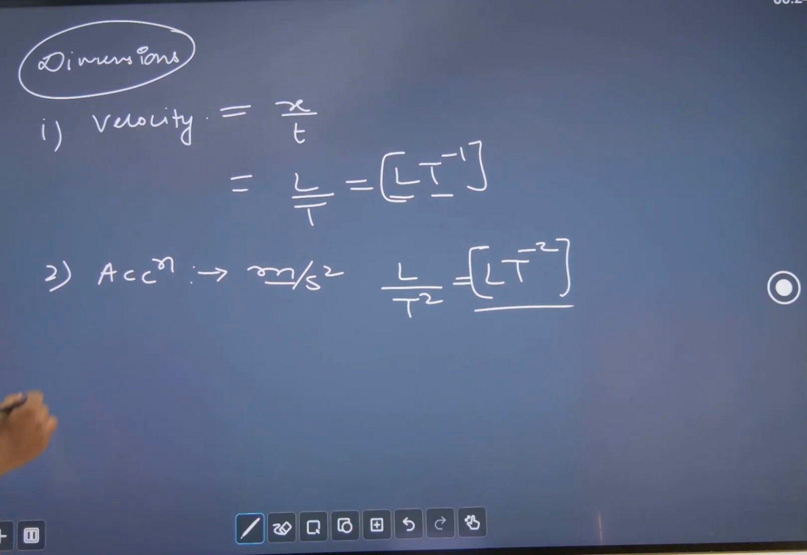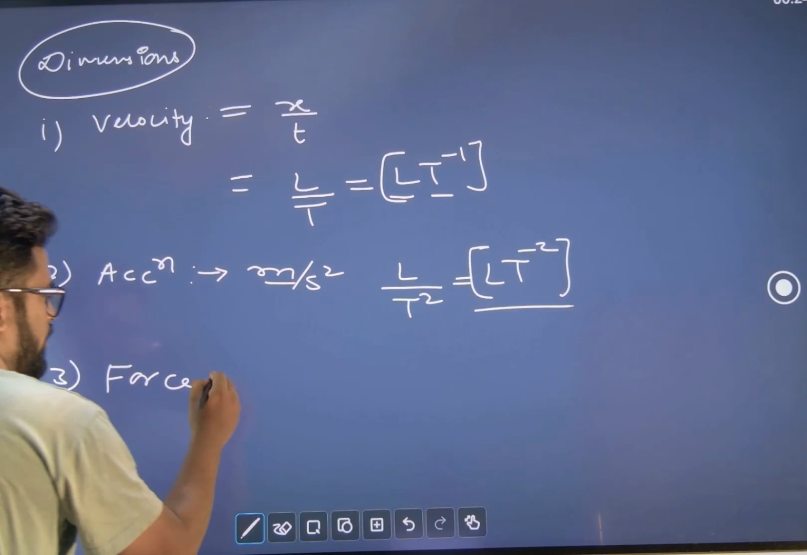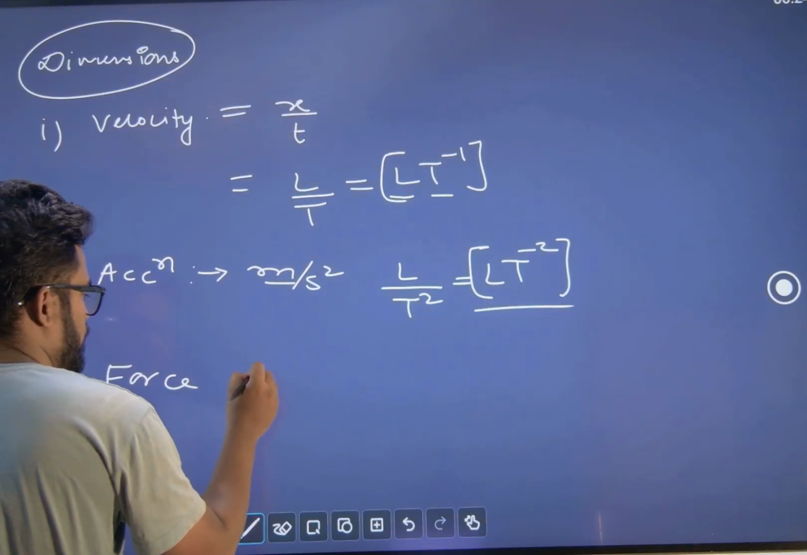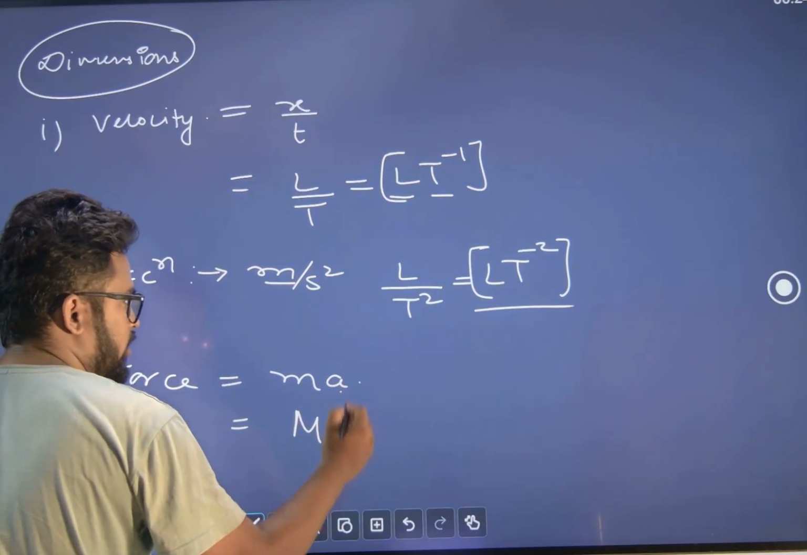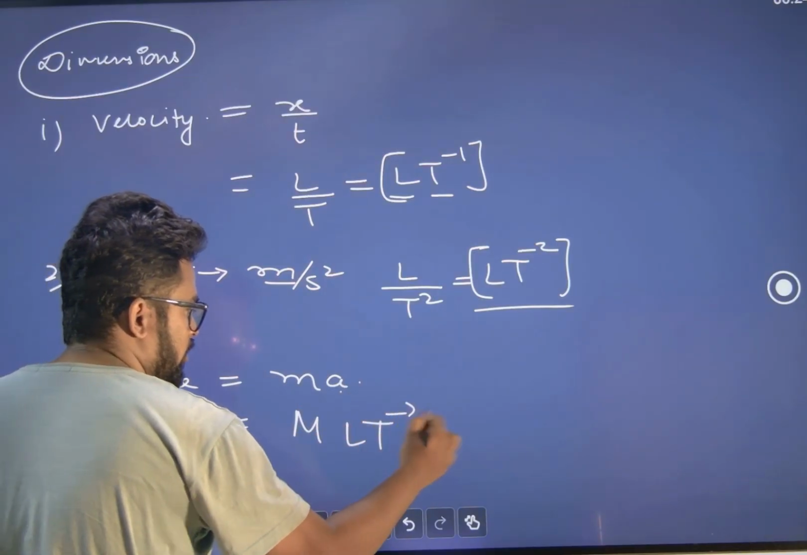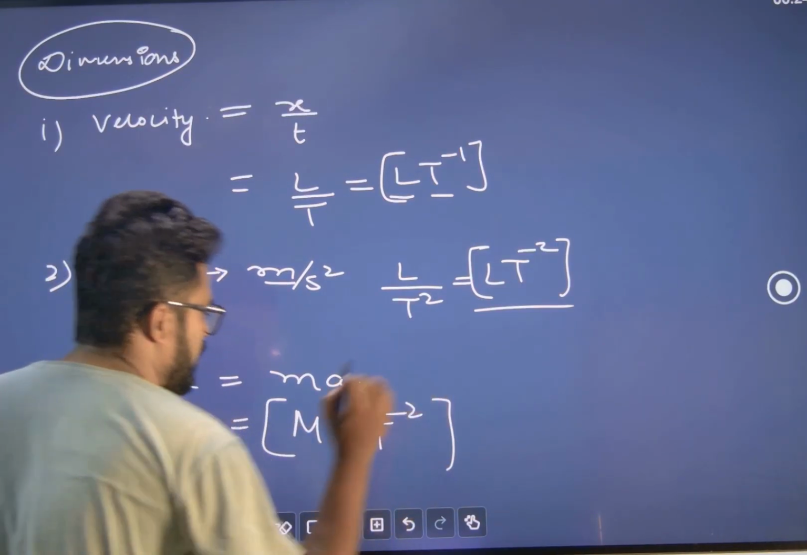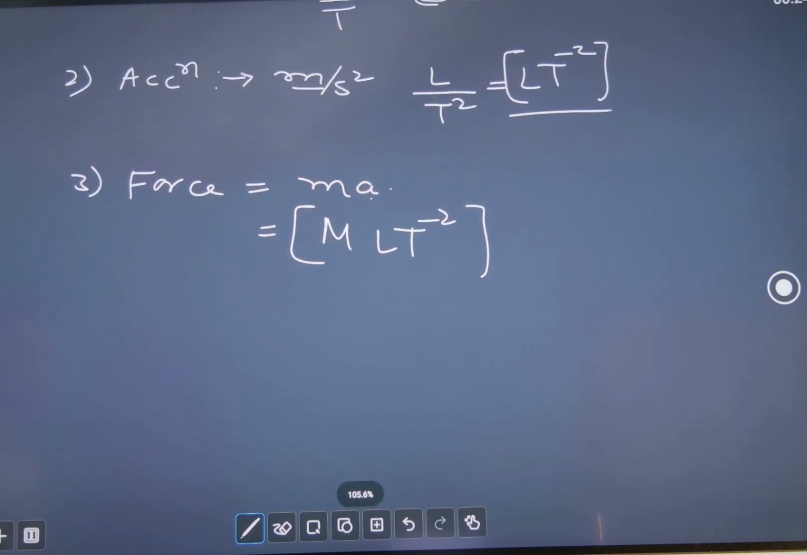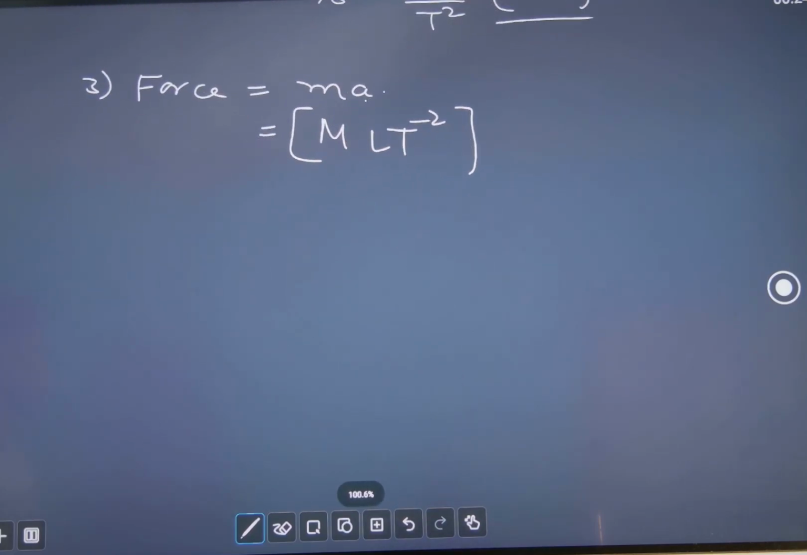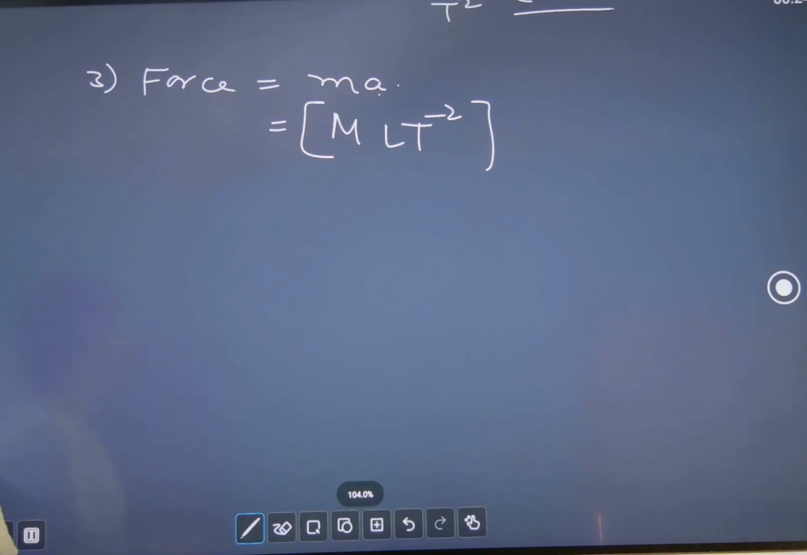Okay. Third one, if I talk about force, so force would be how much? Mass into acceleration. Mass capital M, acceleration we just wrote MLT minus 2. So force is MLT minus 2. Clear? Now I hope you are able to understand the concept that is being involved here. So things are quite simple at this point of time.